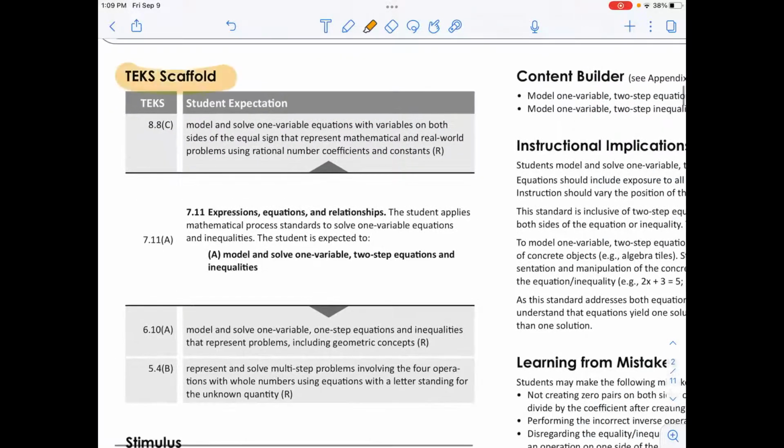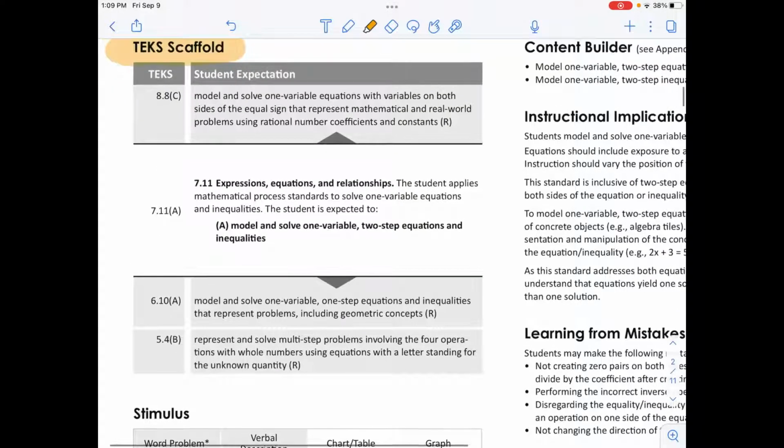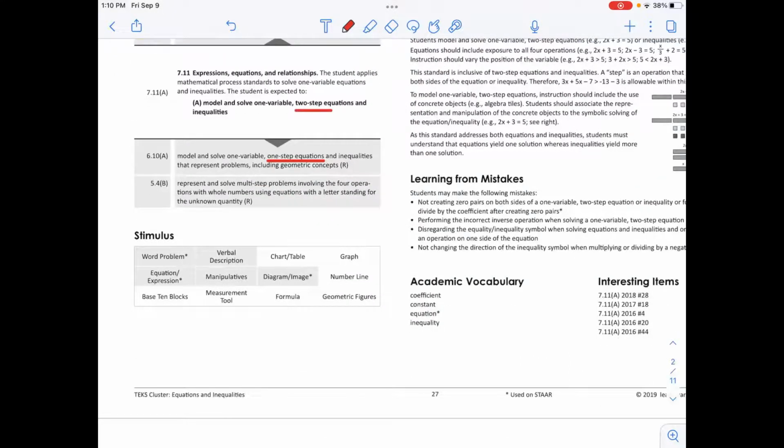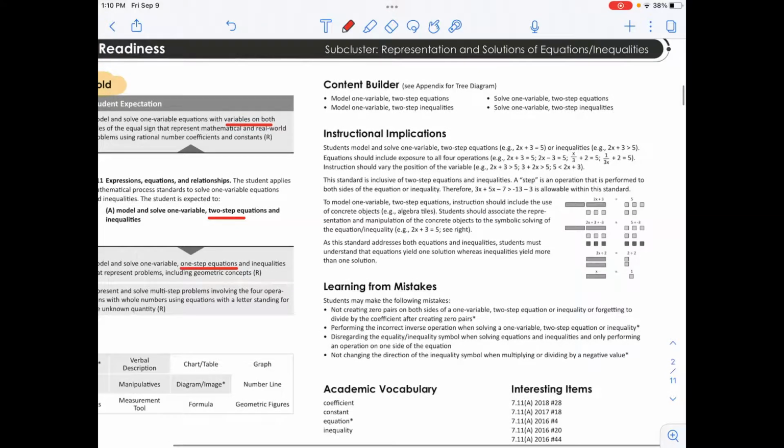One of the big things we look at is the scaffold, what was taught previously and what they are going to learn the following year. I will say equations is a foundational TEK for all of the coming grade levels. In 6th grade, students modeled and solved one variable, one-step equations. In 7th grade, now they're going to do it with two-step equations. In 8th grade, they're going to do it with a variable on both sides of the equation. So this is definitely going to be one of those TEKS that builds. Again, this TEK involves equations and inequalities. We're just going to focus on the equations part.